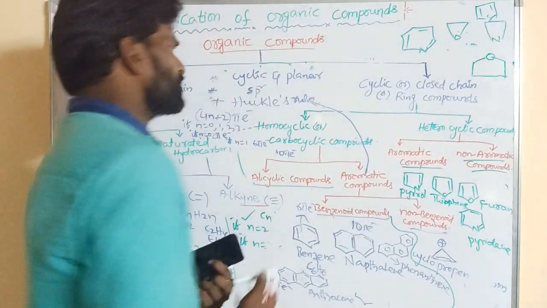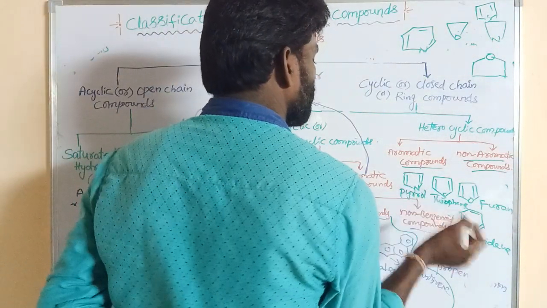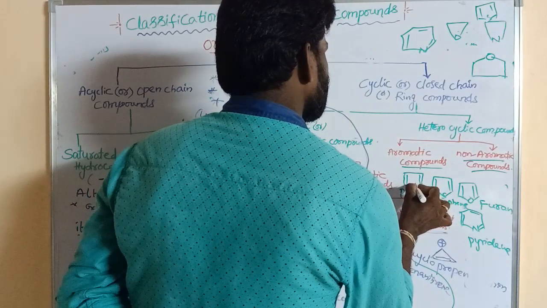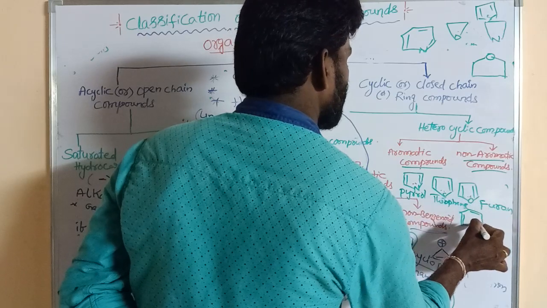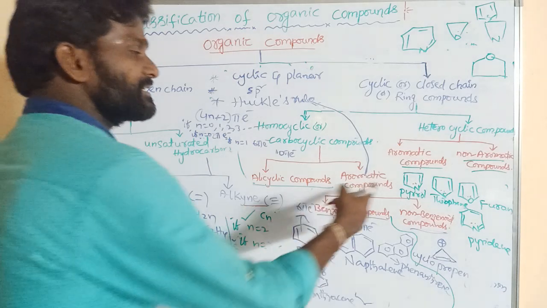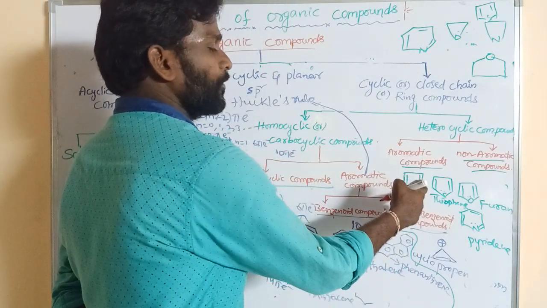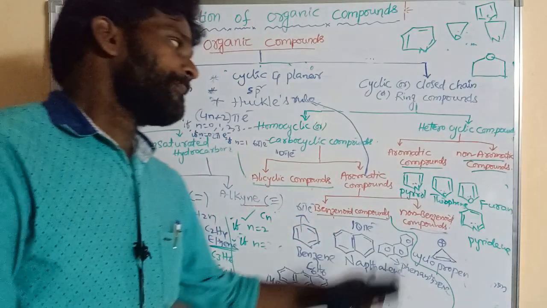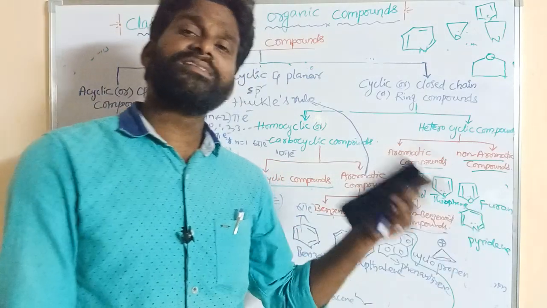All these are cyclic compounds, all are planar, and all undergo sp2 hybridization. And here one lone pair is present on the heteroatom, which is involved in resonance. That lone pair is involved in the resonance structure. So how many pi electrons? 2 times 2 is 4, and this lone pair is also considered as pi electrons. Why? These lone pair electrons are involved in resonance.